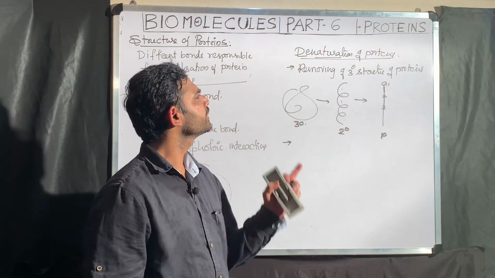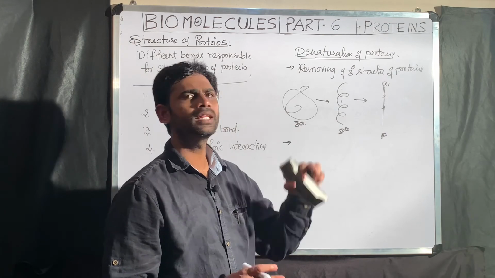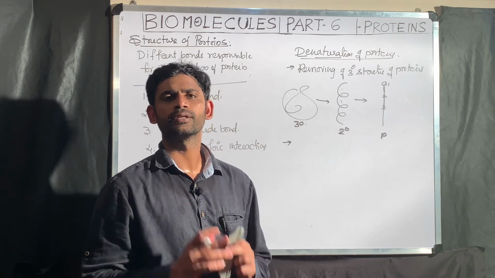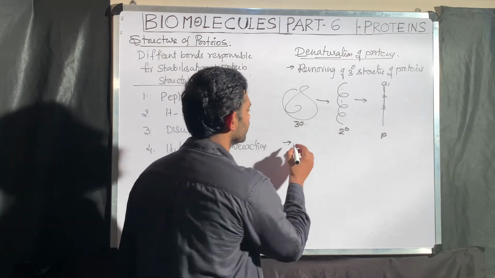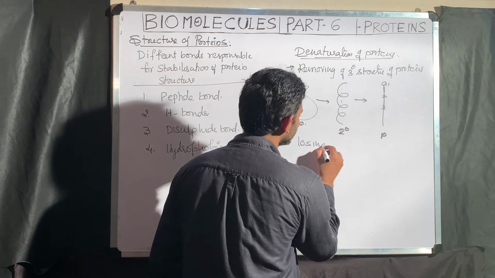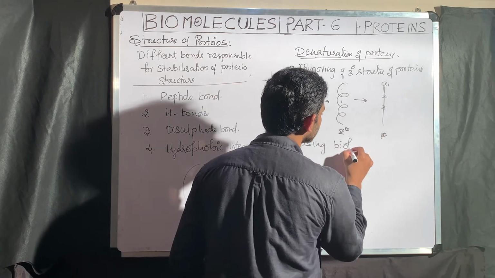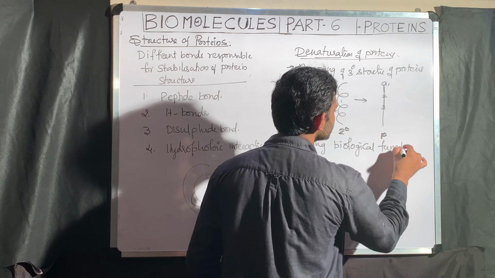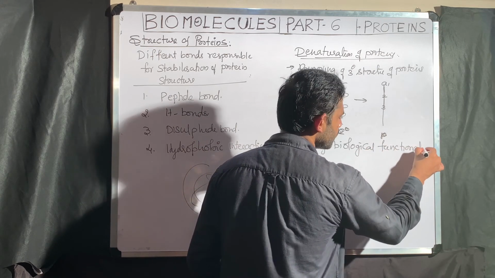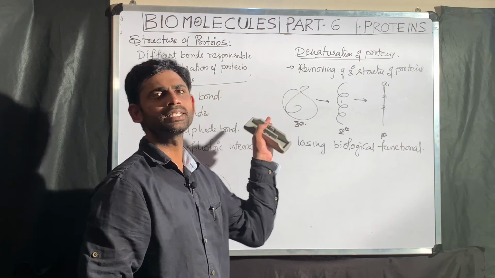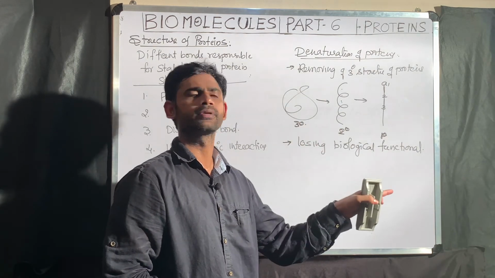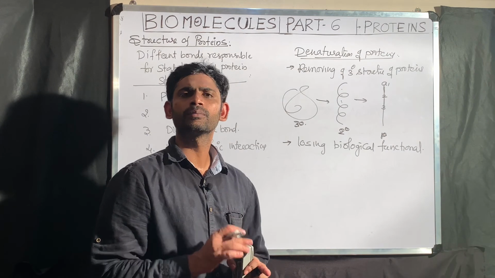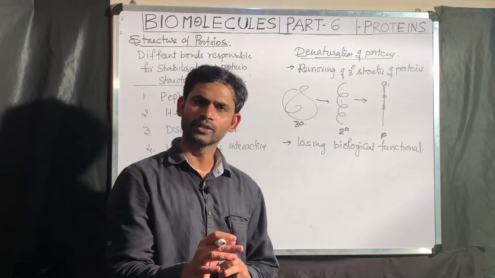Here, during denaturation, what I said is the protein loses the tertiary structure. Losing the tertiary structure means losing biological function. Why? Because tertiary structure is the functional form. That is why, losing the tertiary structure of the protein, indirectly that particular protein loses the biological function.